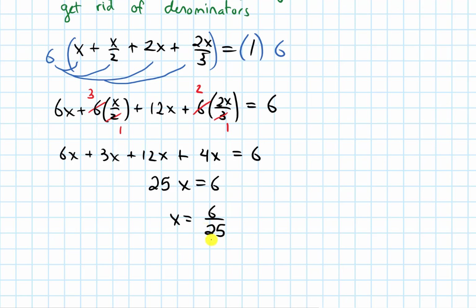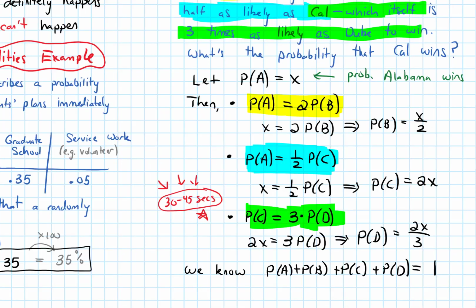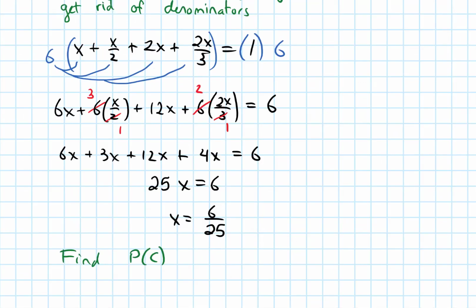So I've got to make sure I answer what the question wanted. And it wanted the probability that Cal wins. So we want to find P of C, the probability that Cal wins. And looking back to the previous page, the probability that Cal wins is 2x. So I need to work out what 2x is. So P of C is equal to 2x, so 2 times 6 over 25.